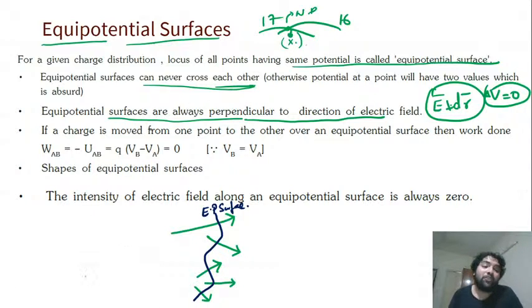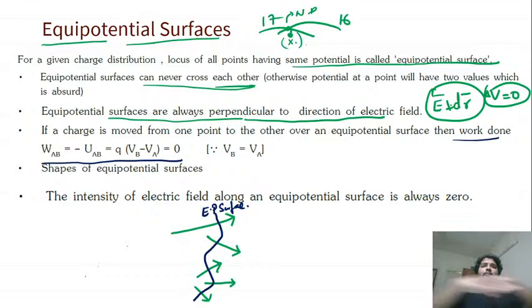So yes, if a charge is moved from one point to another point, you got it right. If it's perpendicular, then there will be no work done by the electric field or by an external agent. So those surfaces will be equipotential. If a charge is moved from one point to another over an equipotential surface, both have the same potential, which means the work done will be zero.